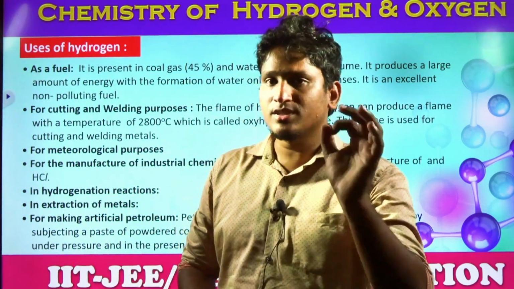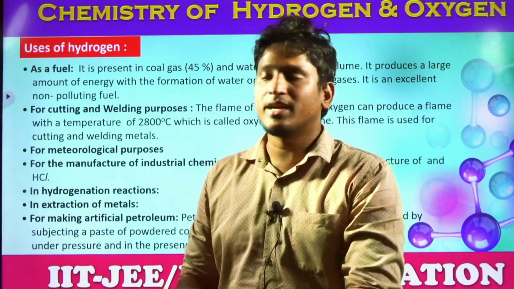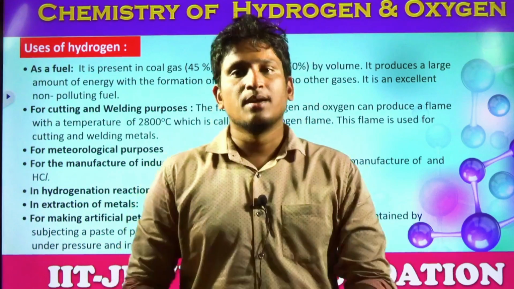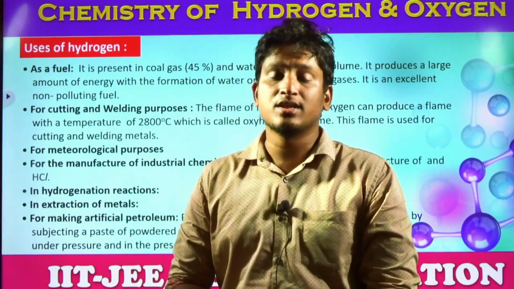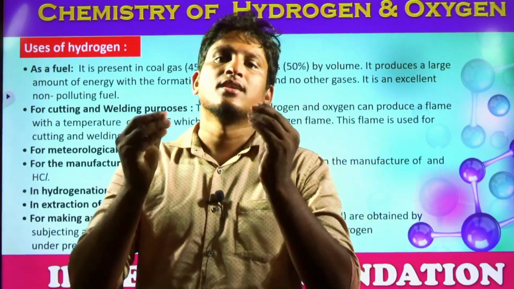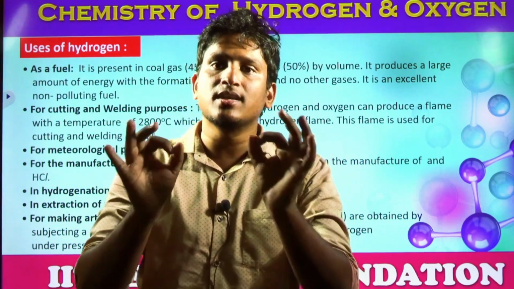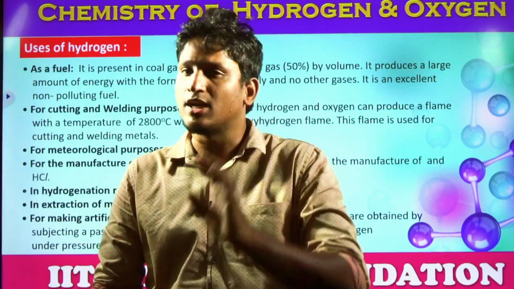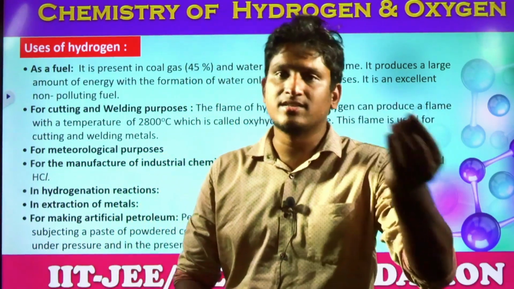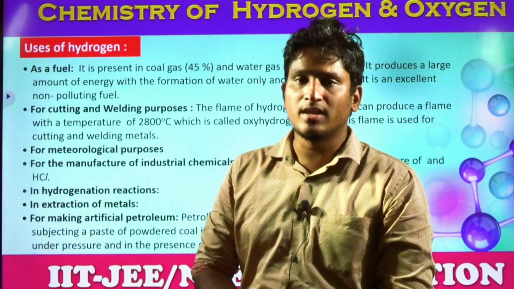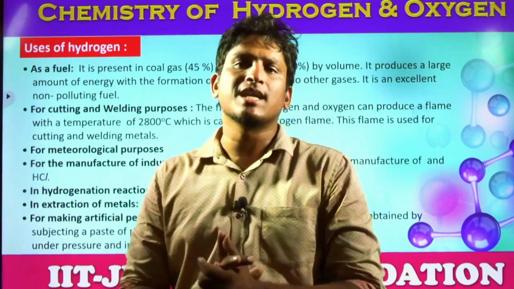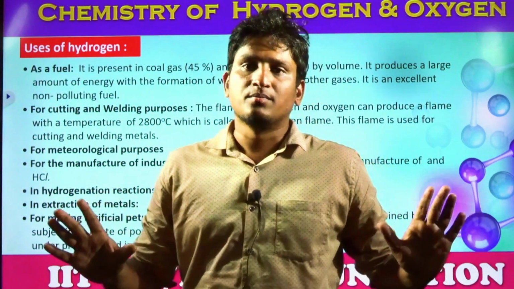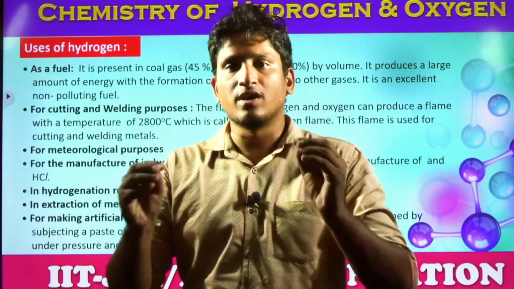Ultimately, what is the composition of petroleum? Carbon and hydrogen. By taking crude oil or coal, as well as hydrogen gas at high pressure and temperature conditions, we can synthesize hydrocarbons which are used as petroleum. What is the formula of petroleum? Petroleum contains many hydrocarbons, not a single compound, like heptane, octane, hexane. All these petroleum compounds we can synthesize, but it is a pretty expensive process, students. So these are all the uses. Many uses are there, but hydrogen is the least abundant element on our planet Earth.